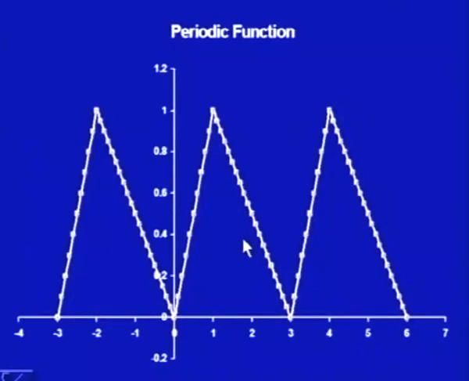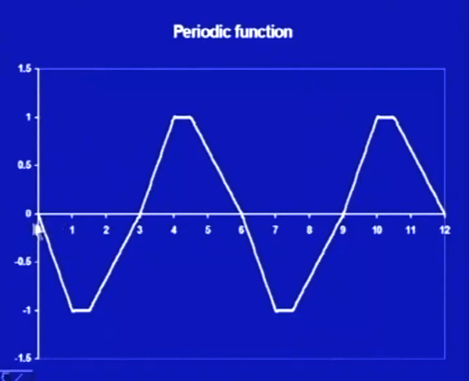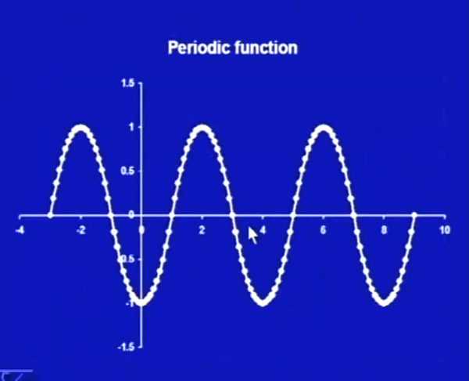This is also another example of a periodic function. Here is one more example of a periodic function. You see here that the function starts from 0, goes up to 6, and then starts repeating. So, now we find that the period is 6. This is again one more periodic function.